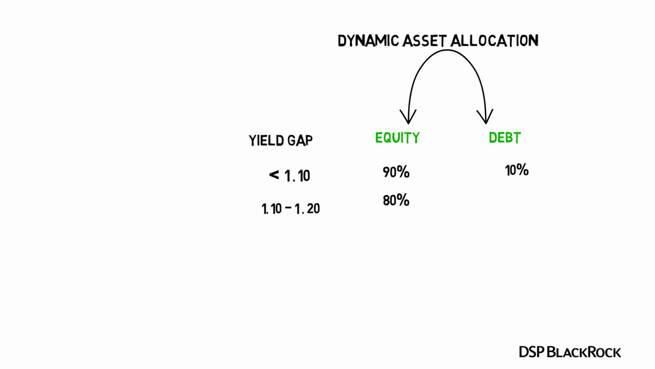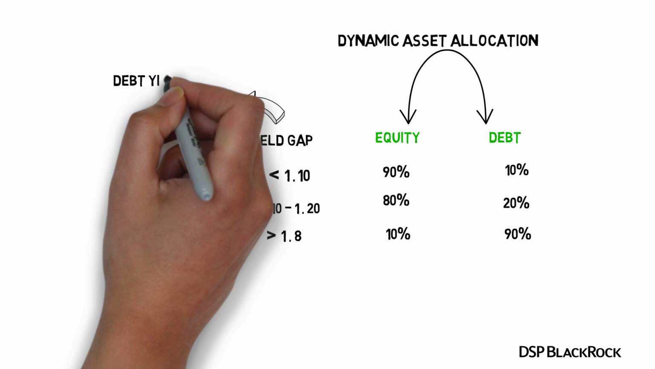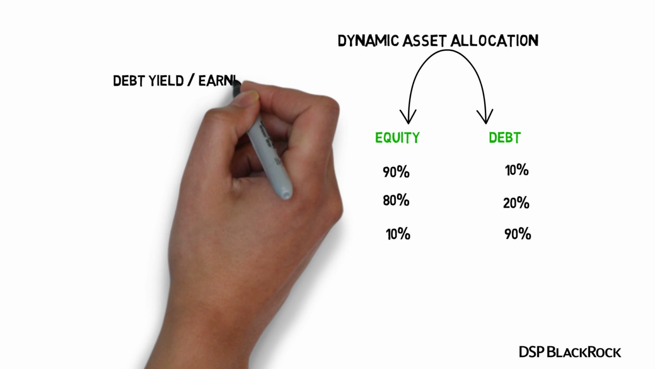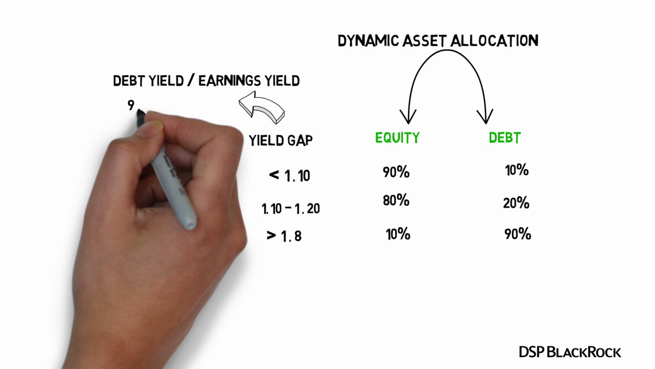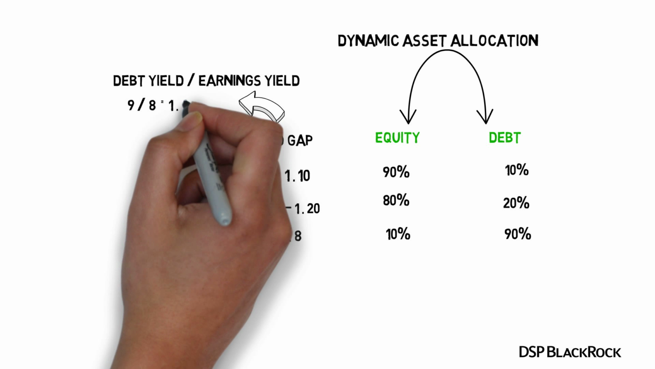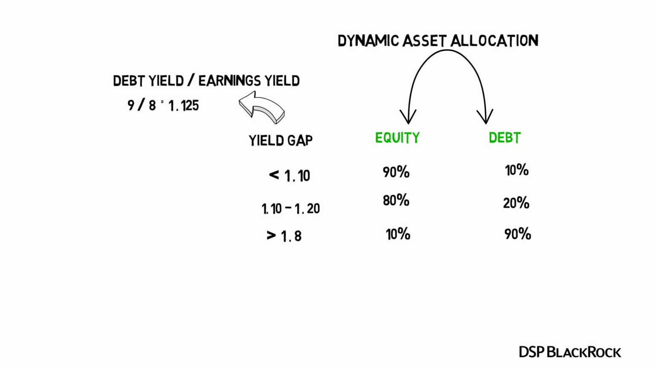Let's understand what this table means. First, it uses a number called the yield gap. This is the ratio of the debt yield to the earnings yield. For example, if debt yield is 9% and earnings yield is 8%, the yield gap is 1.125.